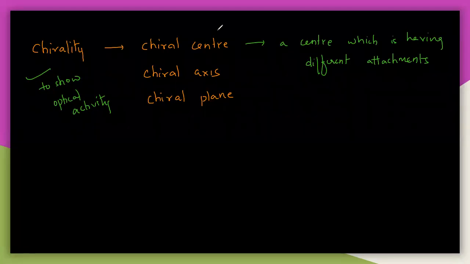So my dear students, now you can see what you can observe here, that is chirality. So actually we are talking about the optical activity. To show the optical activity, a molecule must contain chirality. Whether a molecule shows optical rotation or not, there are two factors that are very important. The first one is chirality and the next one is symmetry.